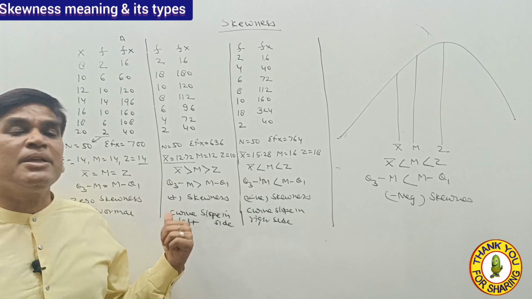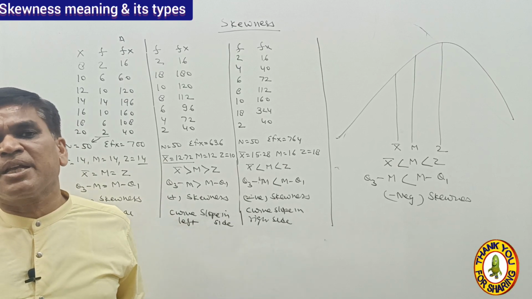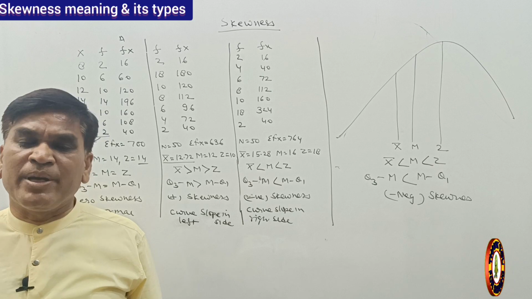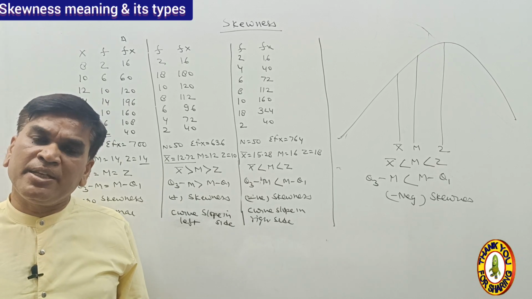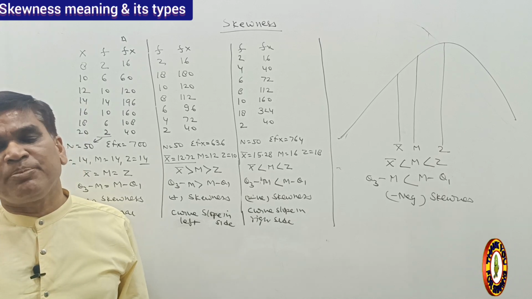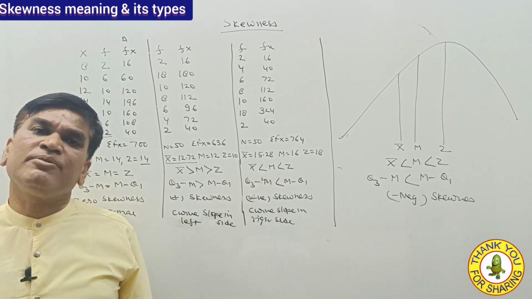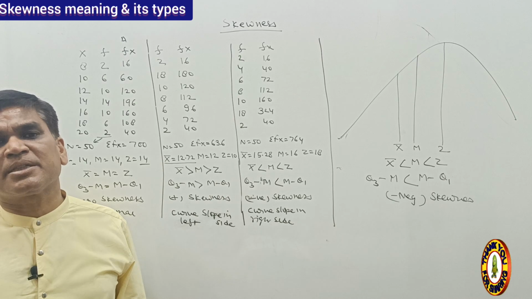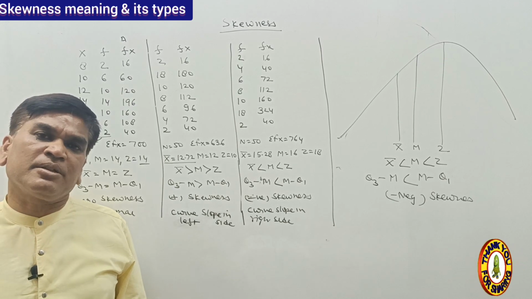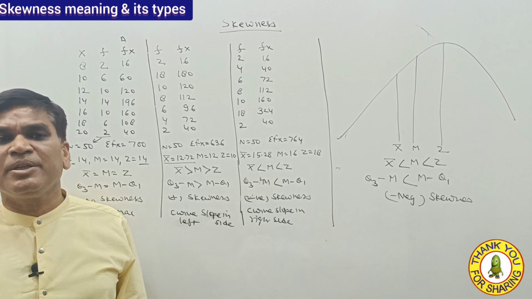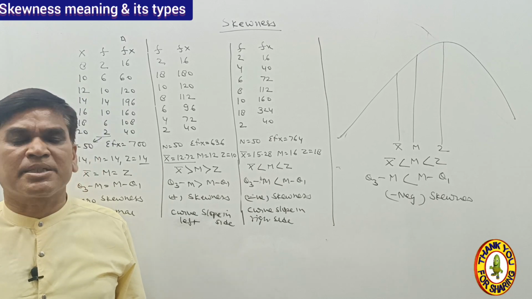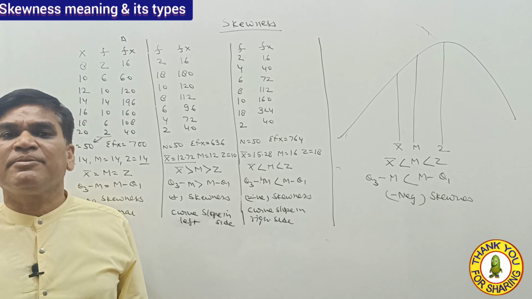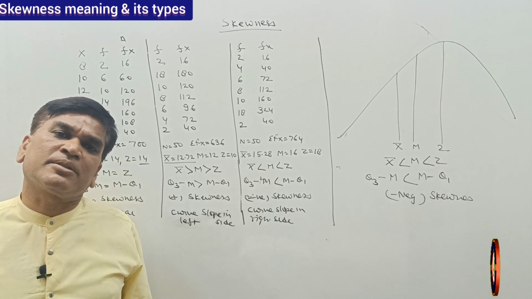As far as the Bowley method is concerned, there are two methods of measuring skewness. One is the Karl Pearson method, which is a very good method of measuring skewness, and the other is an alternative method, called Bowley's method of skewness. So in the next video we will discuss how to calculate the value of Karl Pearson's method of skewness, and after that we will discuss Bowley's method of skewness.